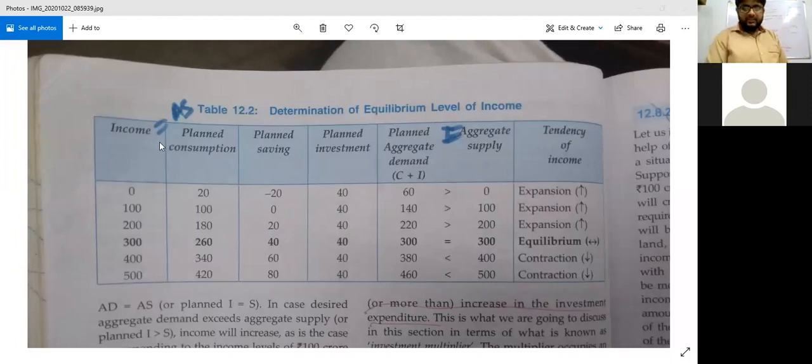equilibrium. See, in the first column, your level of income is given. This income is nothing but your aggregate supply only. Then planned consumption is given, planned saving is given, and planned investment is given. All right. So on the first level, see, income is 0, and your planned consumption is